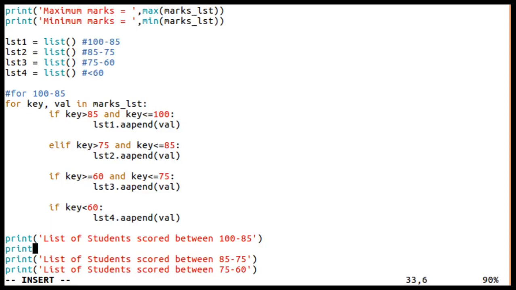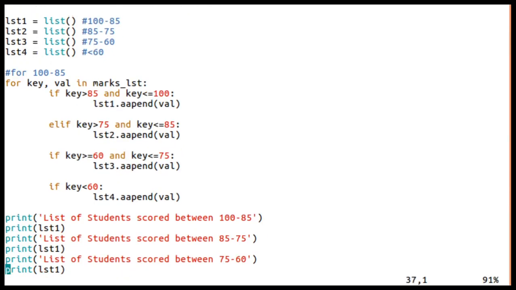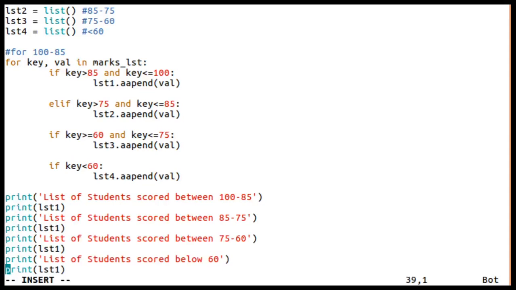Here print lst1, here print lst2, here lst3, and here lst4. So this is list 4, this is list 3, this is list 2, and the last one is list 1.